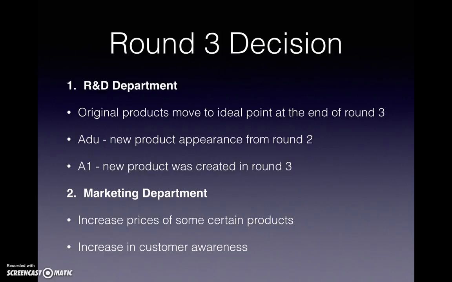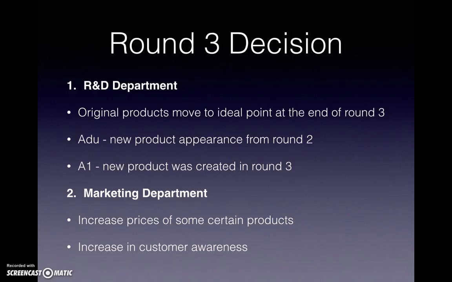First, we have to change in our R&D department. Now, in the R&D department, we revise some of the original products. We hope that at the end of round 3, the original products will move to the entry point of each segment.